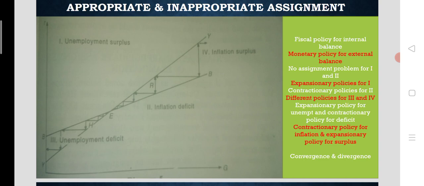So let's first look at the inappropriate assignment for obtaining internal balance and external balance in the case of inflation and surplus. Suppose the situation here is R. Look at the point R, that is lying in between the YY schedule and the BB schedule, where the economy is suffering from inflation and the BOP sector is in surplus. So for reducing inflation and obtaining internal balance, the rate of interest is increased.